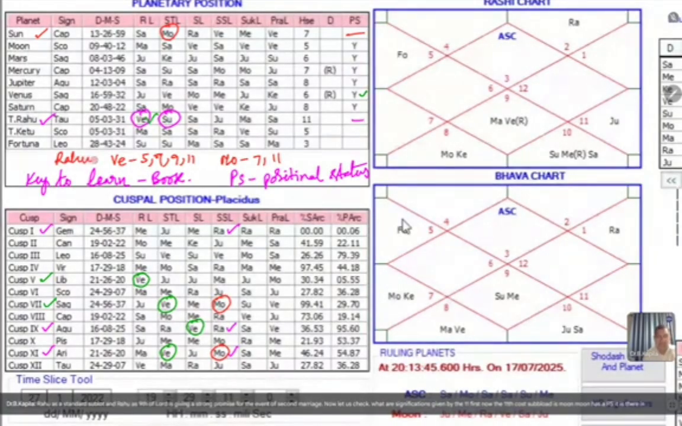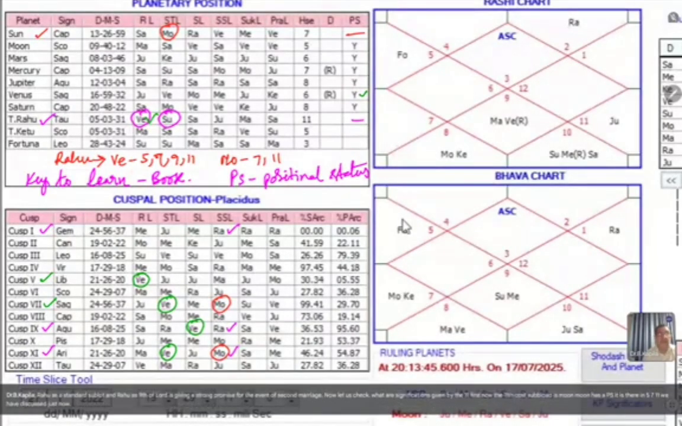It is there in 5, 7, 11. We have discussed just now. Moon will give the result through its star lord, which is Saturn. And Saturn here is a co-ruler of 9.